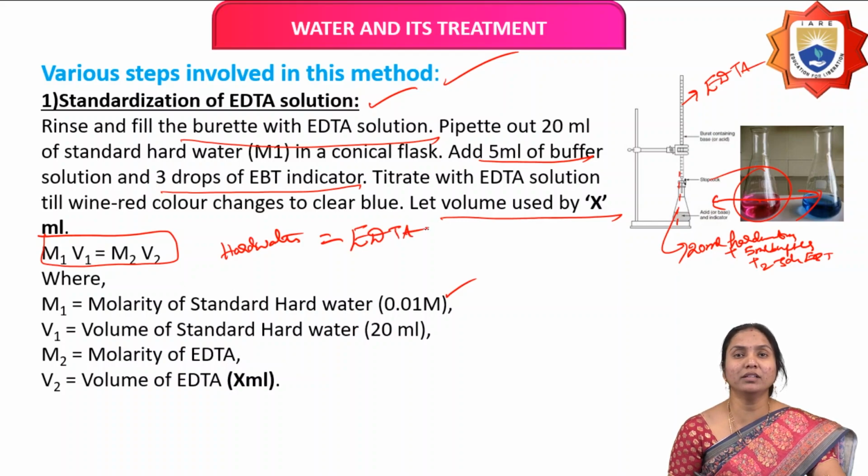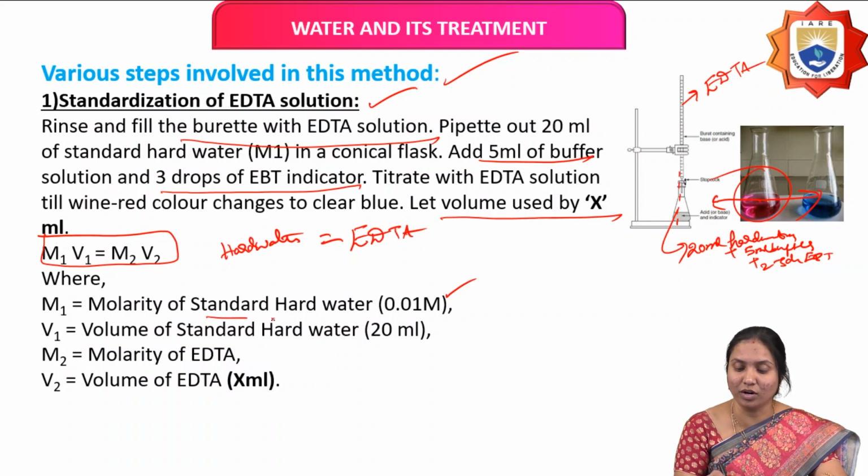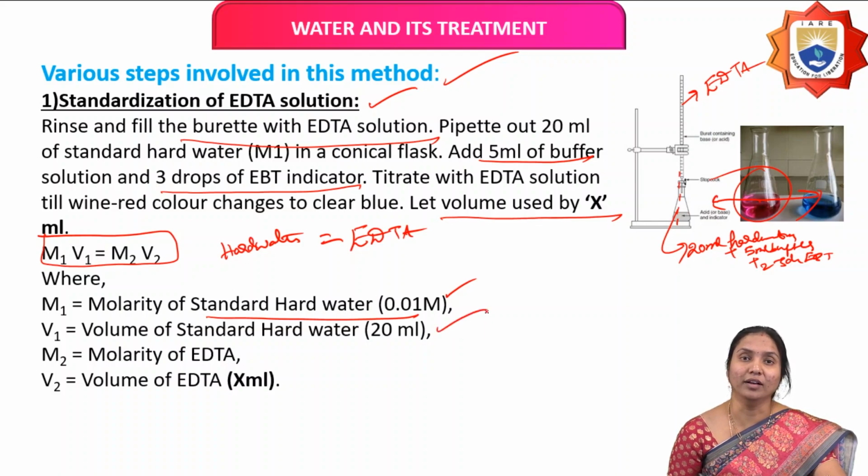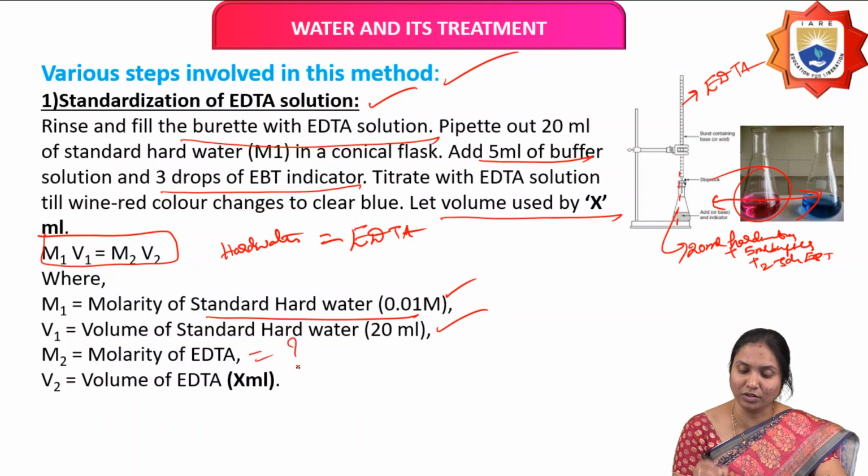Here M1 means molarity of standard hard water, its value is 0.01 M. And V1 is the volume of standard hard water, how much we pipetted out, 20 ml. Next, M2 is the molarity of standard EDTA. We don't know that value, we have to find it out, so put a question mark.